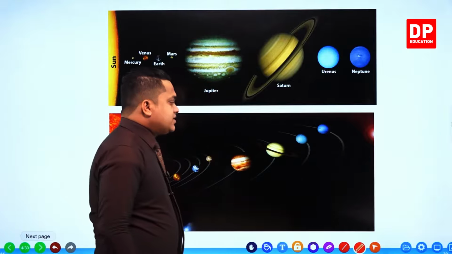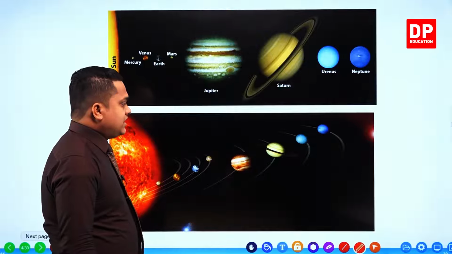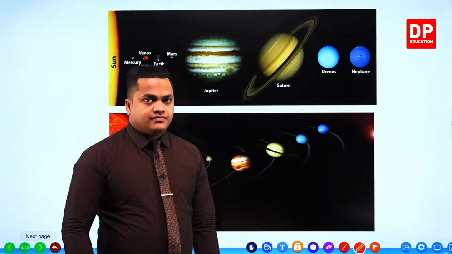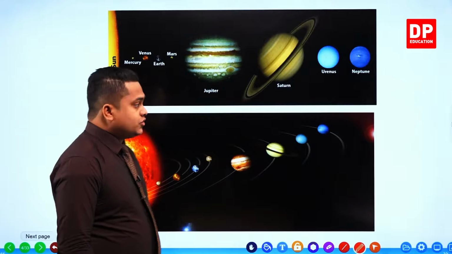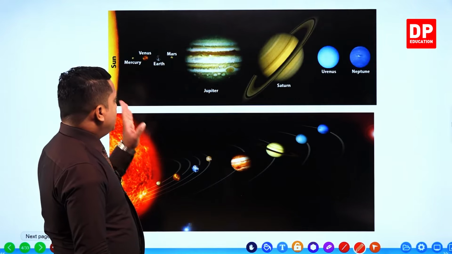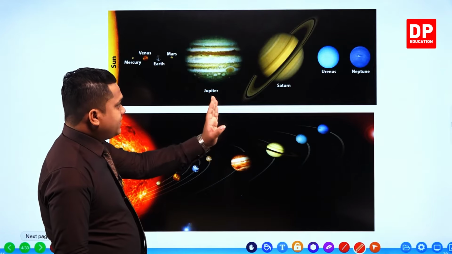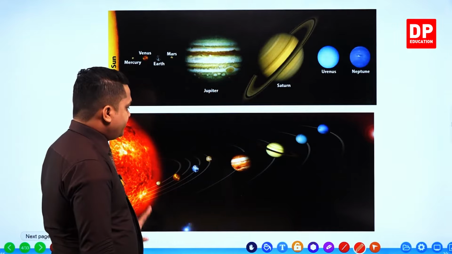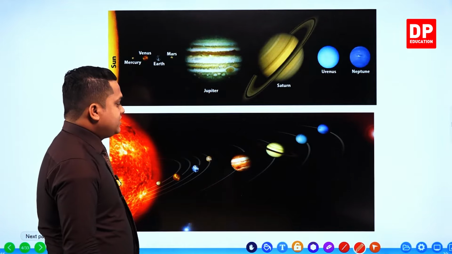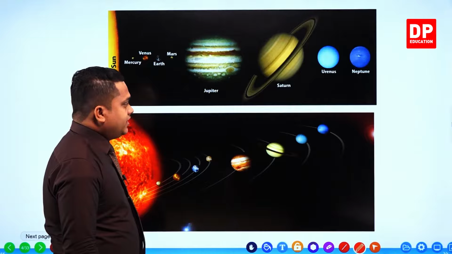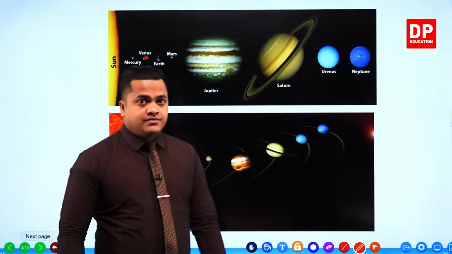So these are the planets contained within our solar system, my dear children. What are the planets once again? Mercury, Venus, Earth, Mars, Jupiter, Saturn, Uranus and Neptune. You can observe the planets in the second picture quite clearly rather than the top one.